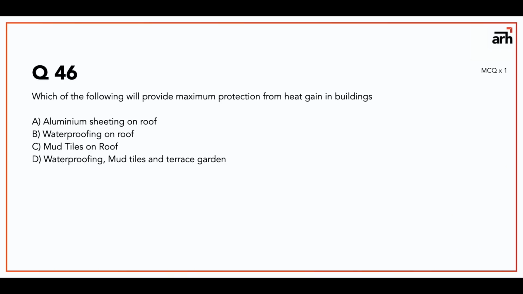Question number 46 is which of the following will provide maximum protection from heat gain in buildings? So aluminium sheeting on roof is a very bad idea. Waterproofing helps. Mud tiles on roof helps to a certain degree, but waterproofing, then mud tiling, and then terrace garden is the best way to protect your buildings from heat gain, because roof is the building element which is responsible for maximum heat gain in the building.